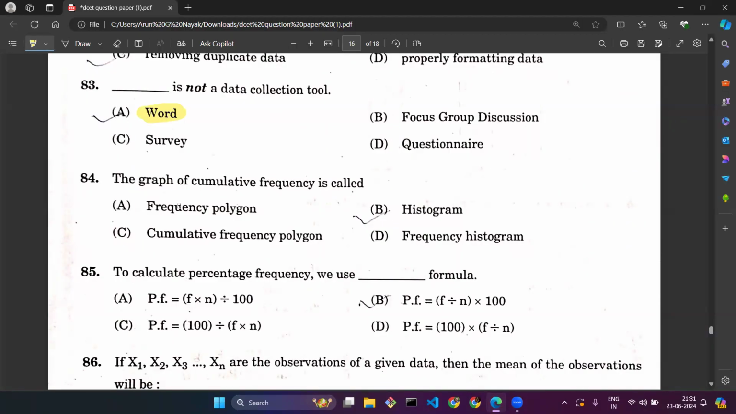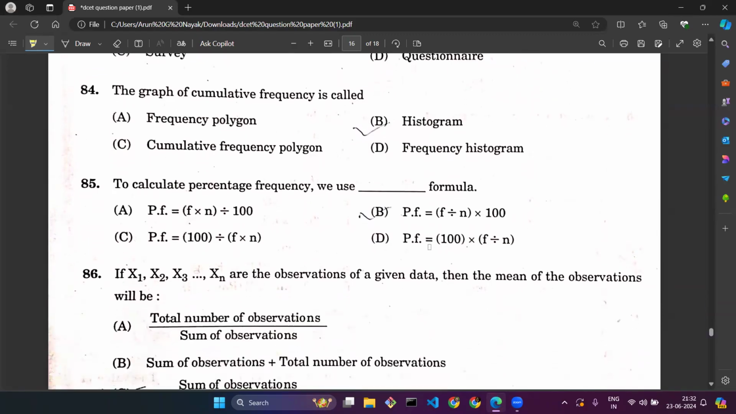Question number 84, the graph of cumulative frequency is called. Again, you can see frequency polygon, frequency histogram, and cumulative frequency histogram. So again, lots of confusion in the options. For question number 84, again, grace marks have been given.